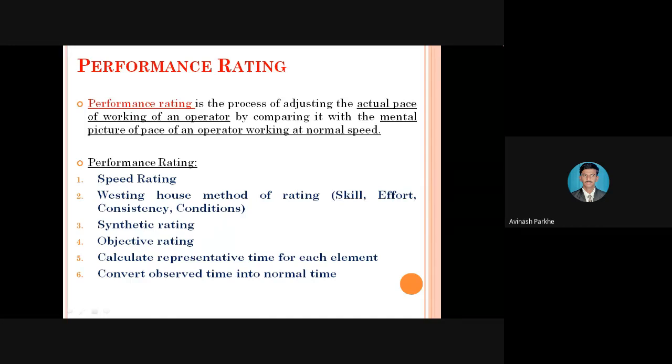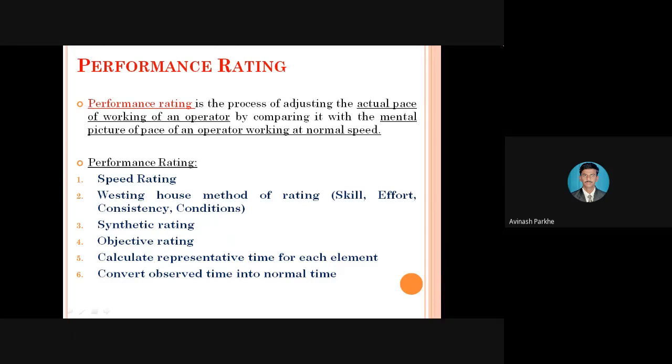For example, one object can be completed within 1 hour; that means 1 hour is the normal time. But observed time means whenever the operator is actually working on any type of machine, during that particular working condition, how much time is actually required, that we calculate, and that particular time is called the observed time.